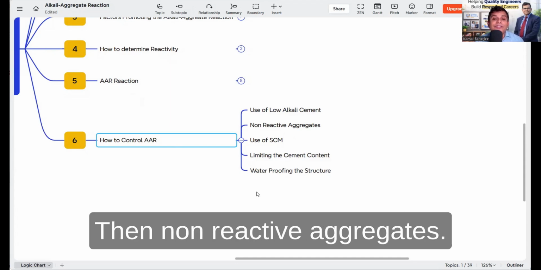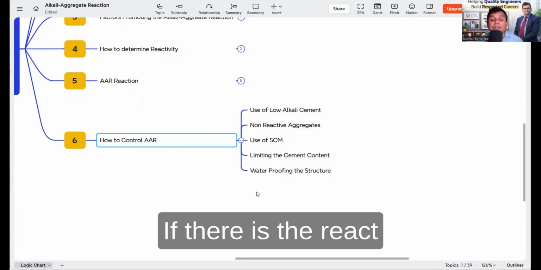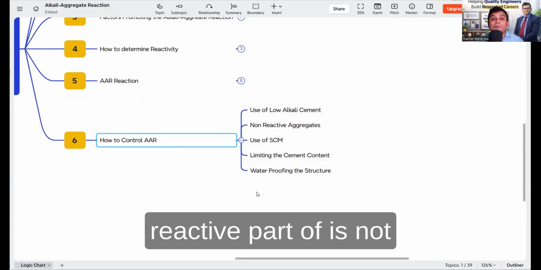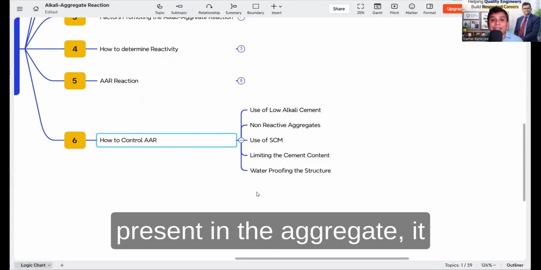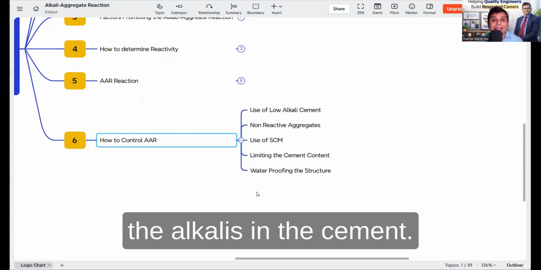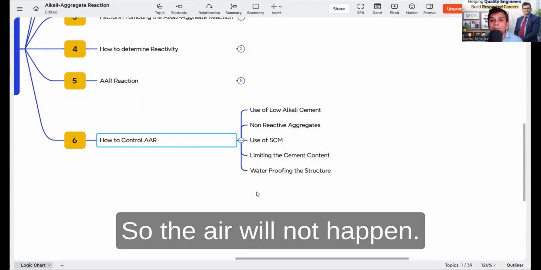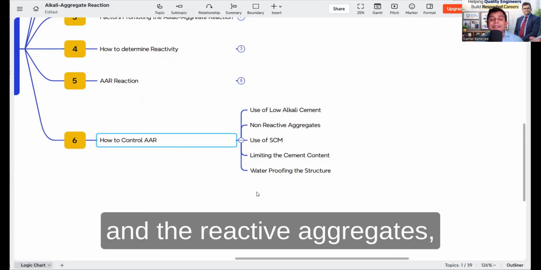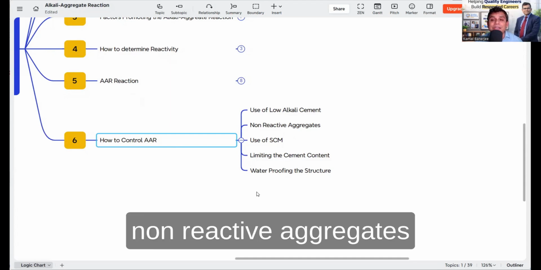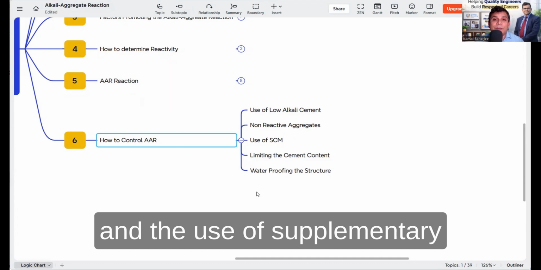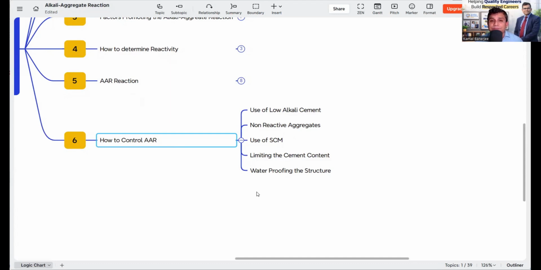Then non-reactive aggregates: if the reactive part is not present in the aggregate, it will not react with the alkalis in the cement, so the AAR will not happen. So low alkali cement, non-reactive aggregates, and the use of supplementary cementitious material. Why?